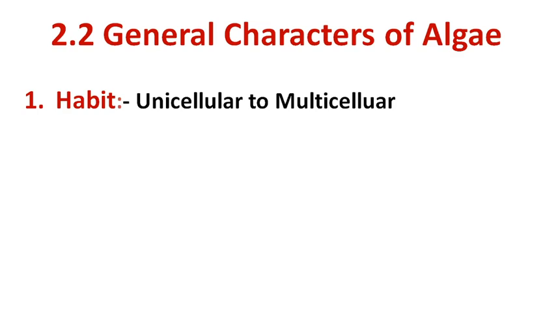The multicellular body is either filamentous, where one cell is placed above another, forming a very long intact filament. Some algae have giant megascopic thalli, popularly known as seaweeds.